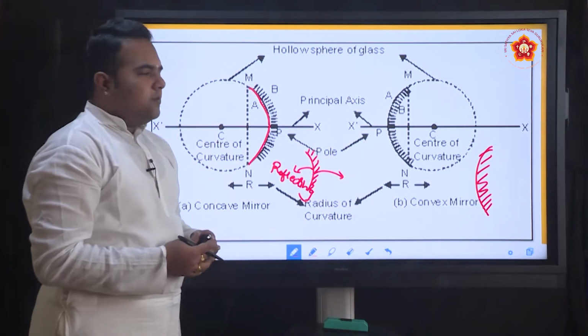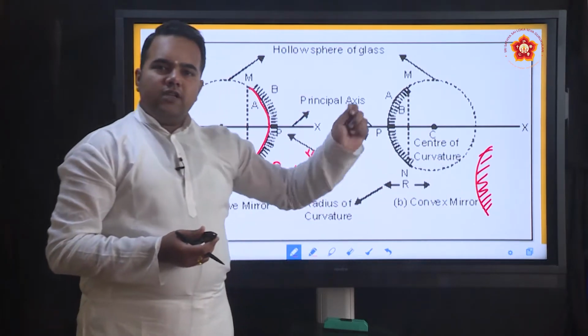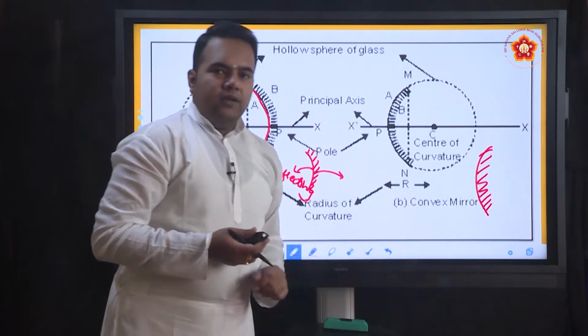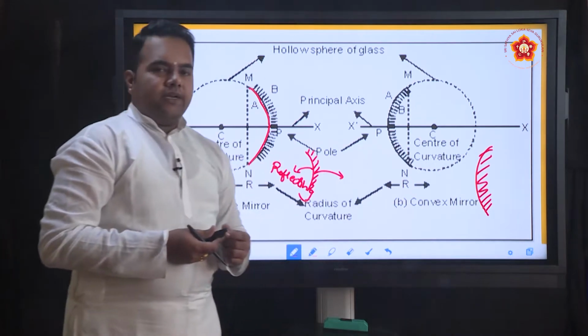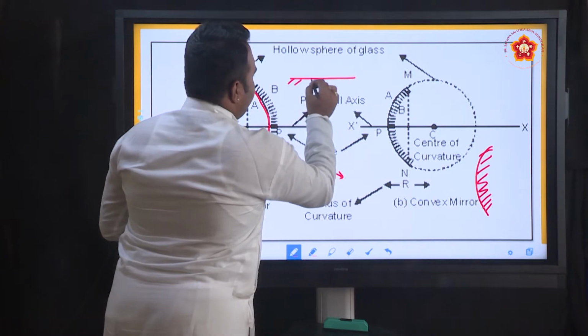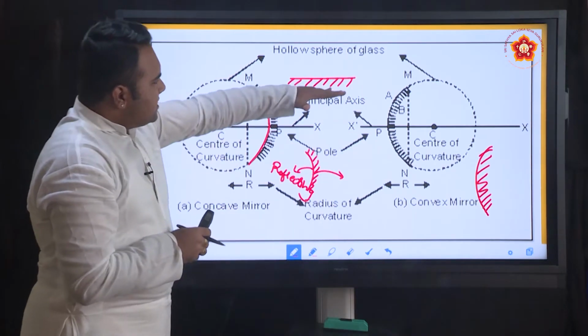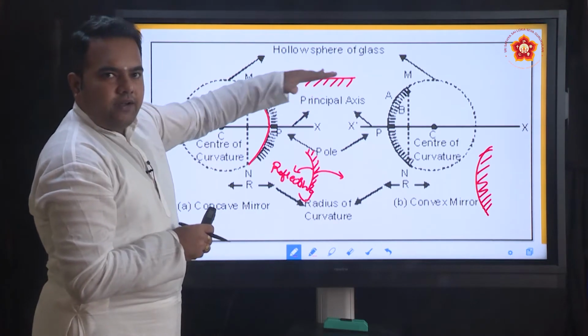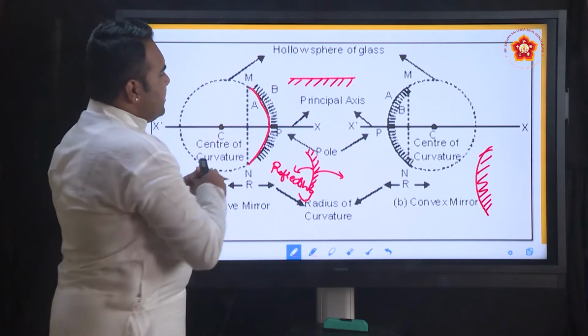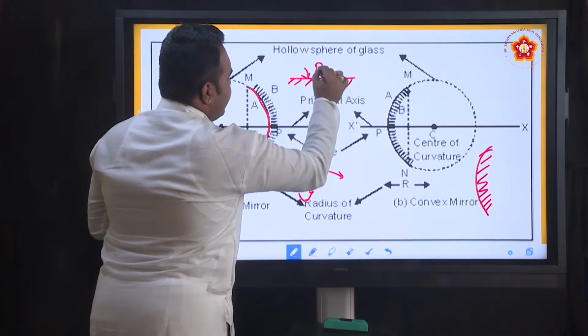If you look at your textbooks, either they draw something like this, these lines, or they shade it mildly on this side, to tell that the other side is reflecting. So whenever you see a plane mirror, for example, when we draw it like this, or we shade it in the downward direction. Why? This side is the normal side which is shaded, which is in the background, and the reflection happens on the other side of the mirror. So this side will be reflecting.